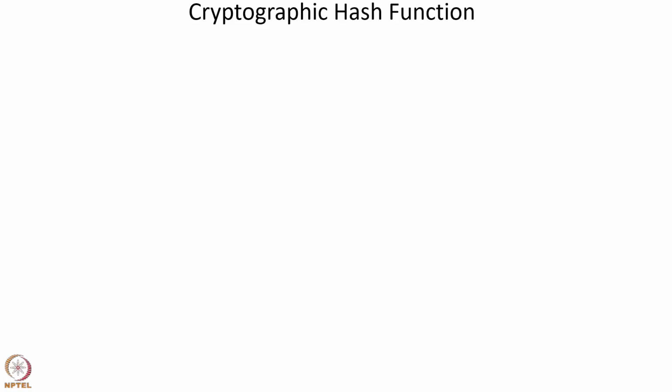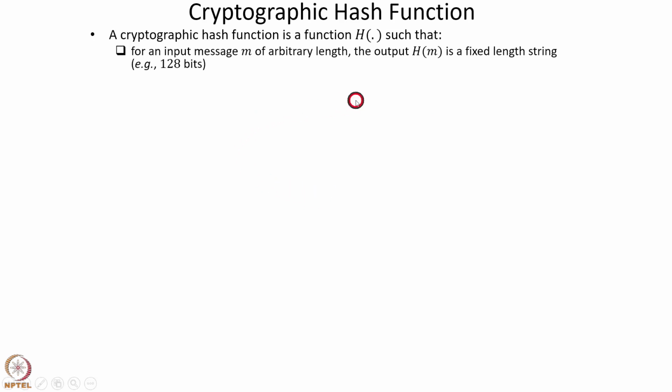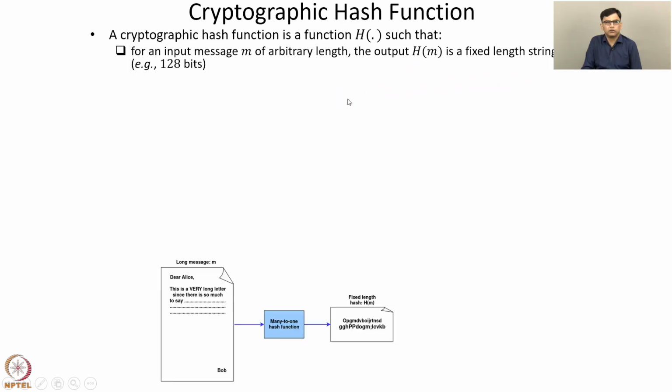We now define a cryptographic hash function. A cryptographic hash function is a function h which takes an input message m of arbitrary length, and the output h of m is a fixed length string. The length of the output depends on which hash function we use. Some hash functions have an output length of 128 bits, others have 256 bits, some have 512 bits, and so on. So the output h of m is a fixed length string for an input m of arbitrary length.